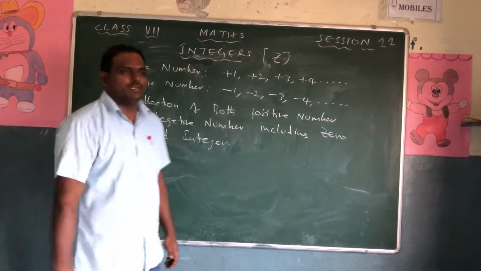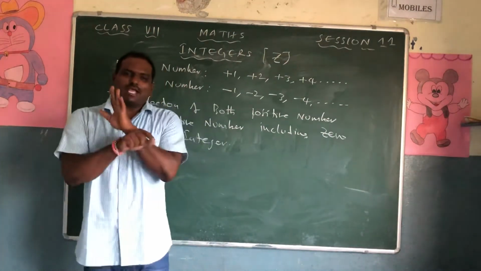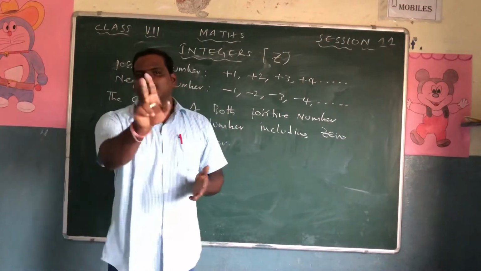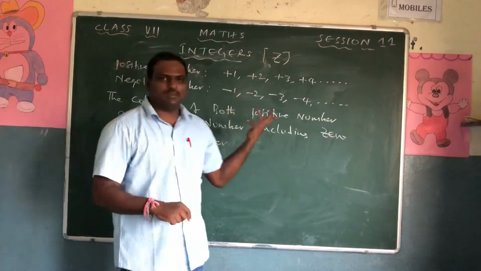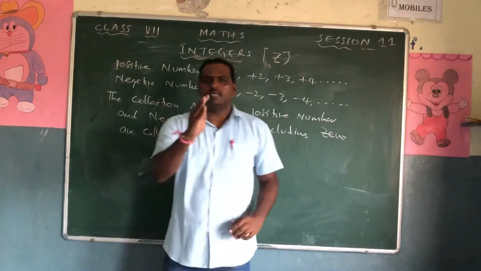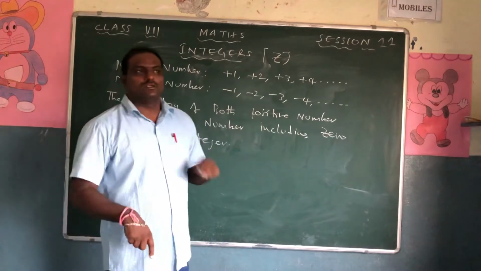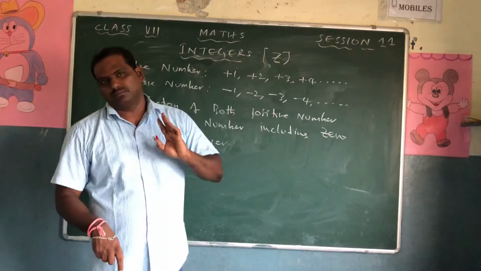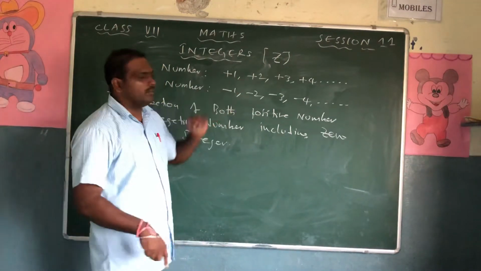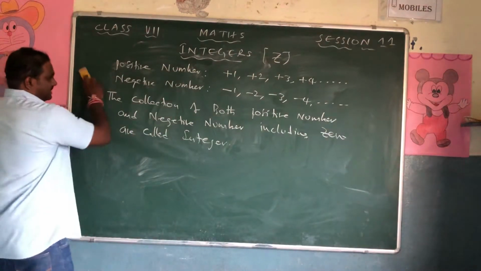Now you have one question. 0, whether it is a positive number or a negative number. 0 does not have any symbol. It is neither positive, nor negative. So how to frame this one is 0 will be the center, and on towards positive numbers and towards negative numbers, all these are called integers. So an integer may be positive or negative, but it's a combination of both positive and negative numbers. Right? So this is the definition.